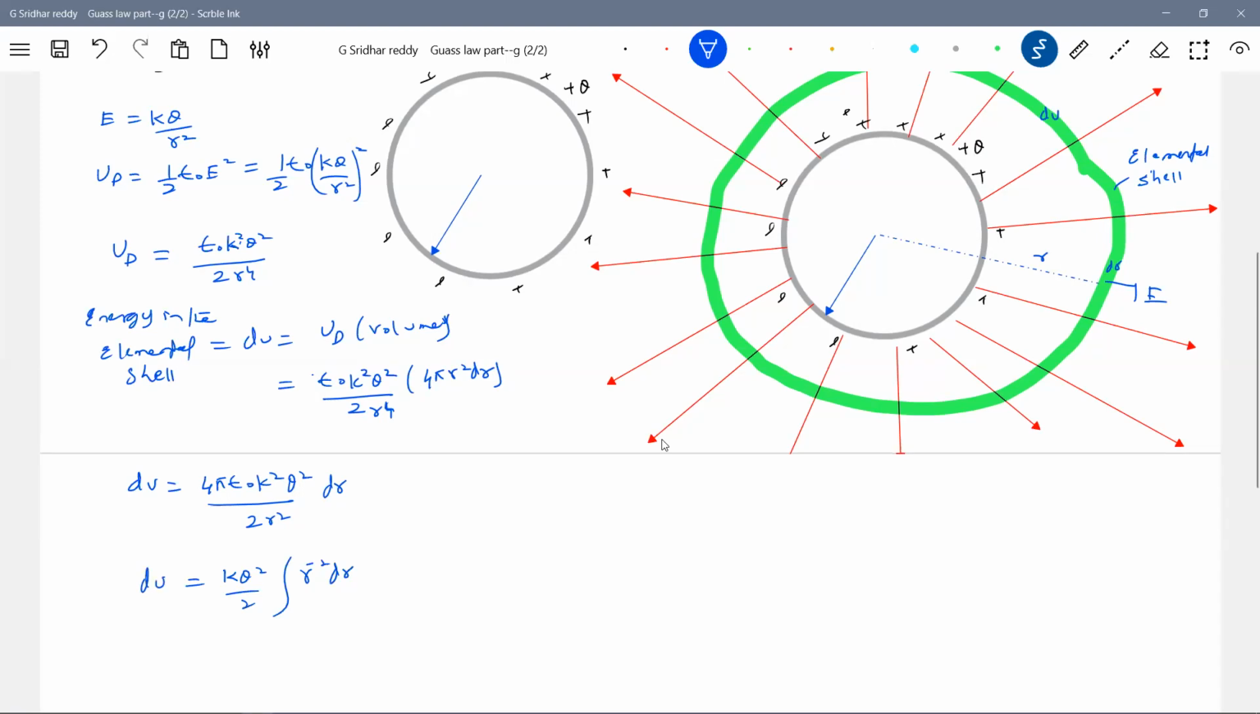From where to where is the field present? From capital R to infinity. This is nothing but self energy.